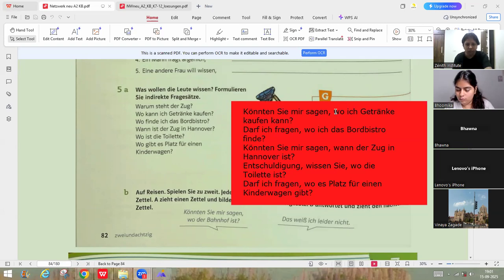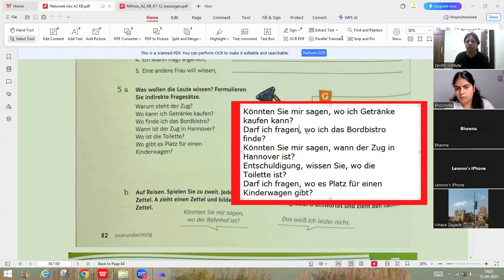Könnten Sie mir sagen, wo ich Getränke kaufen kann? Okay. So the sentence is, where can I buy the drinks or beverages? Now, could you please tell me where I can buy the drinks? Next, darf ich fragen? Don't say that. That is another way of doing this front part of the sentence, but you can avoid it. Darf ich fragen? That means am I allowed to ask something? Okay. Wo finde ich das Bordbistro? This is the last part of the sentence.